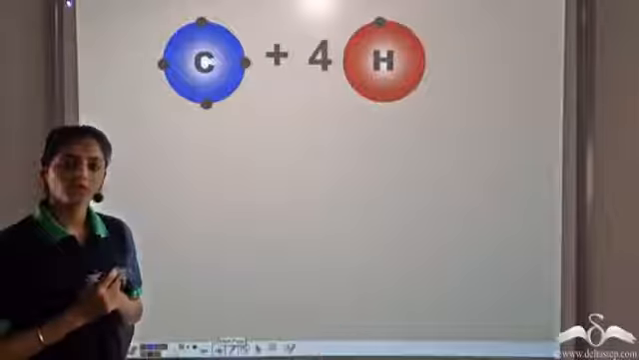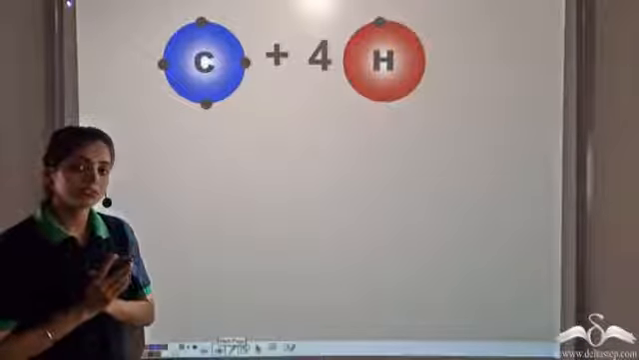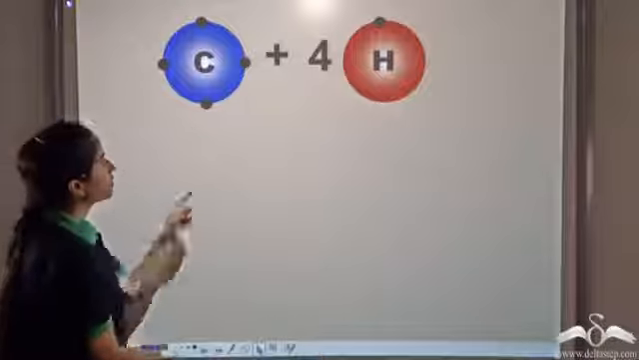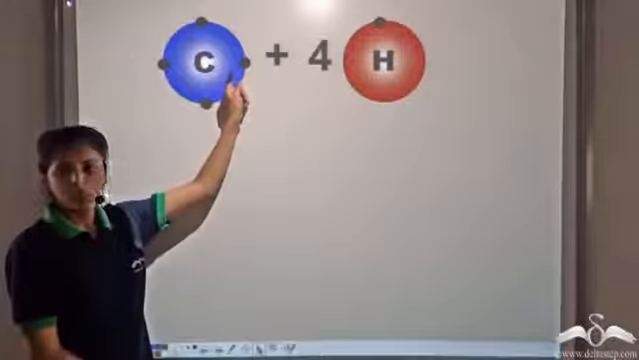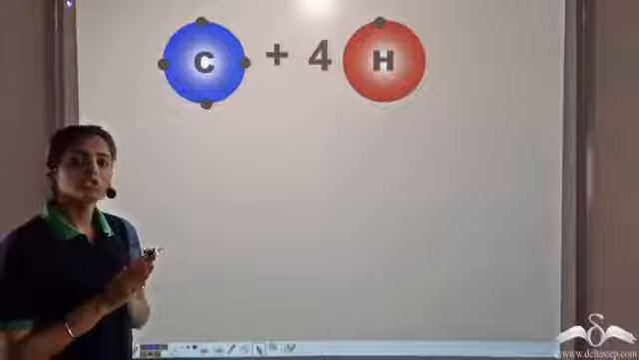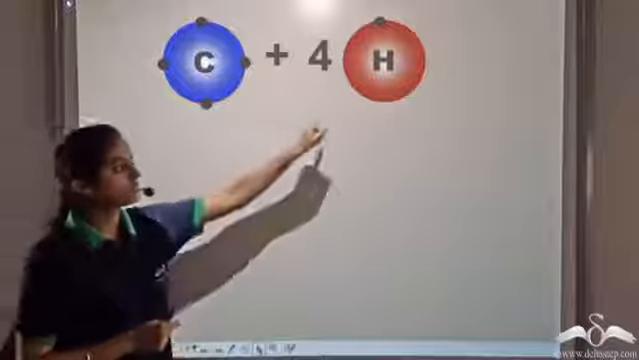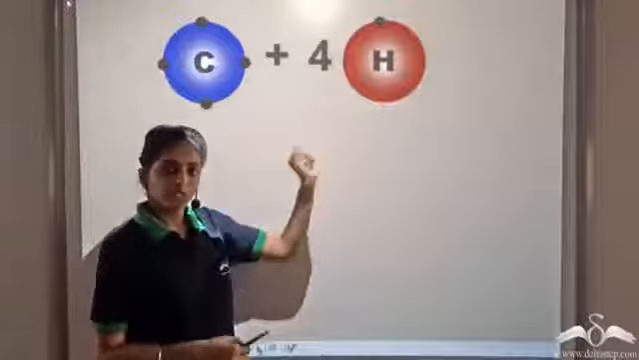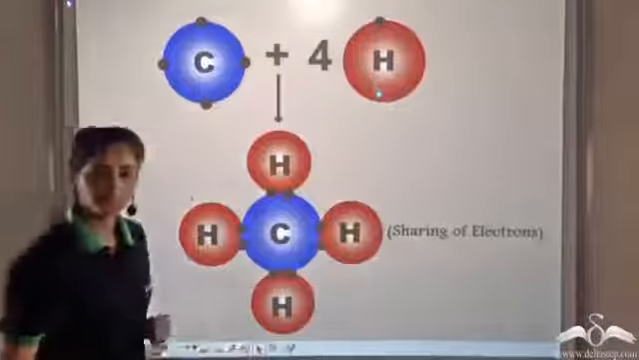What happens when an element has 4 valence electrons? So now carbon has 4 valence electrons. It is not easy for carbon to lose or gain 4 electrons. So it shares 4 electrons with 4 hydrogen atoms. Let's see how it does that.